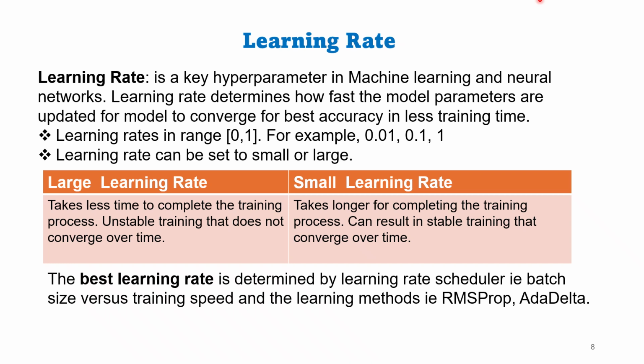So learning rate is one of the hyperparameters. What is learning rate? Learning rate is the rate at which the AI model learns the structures of the data with the updated parameters. Learning rate determines how fast the model parameters are updated for the model to converge for best accuracy in less training time.